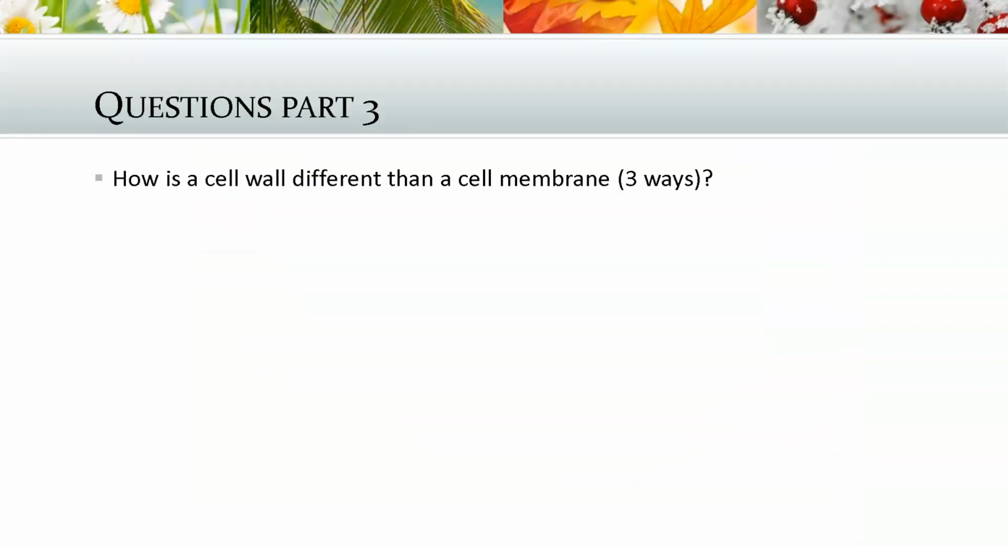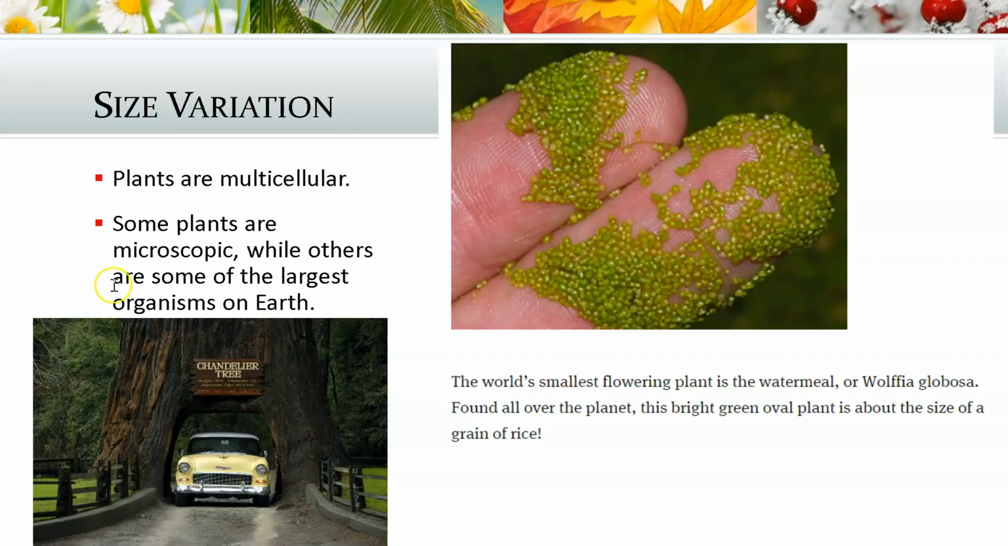So questions part 3. How is a cell wall different than a cell membrane? I want you to tell me 3 ways. Look it up. How is a cell wall different than a cell membrane? So plants have adapted. Sometimes plants can be very different sizes. Plants are multicellular, but some plants are microscopic. So here's the world's smallest flowering plant, the watermeal, Wolfia globosa. This bright green oval plant is about the size of a grain of rice.